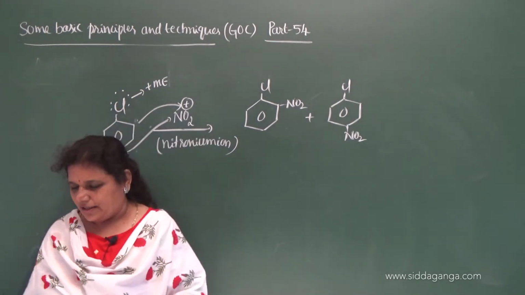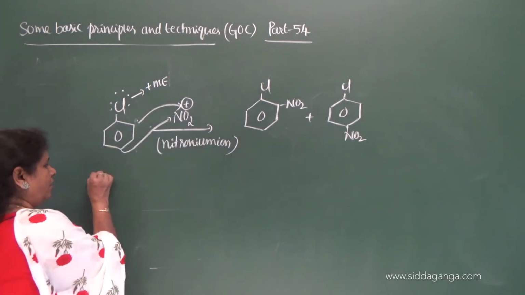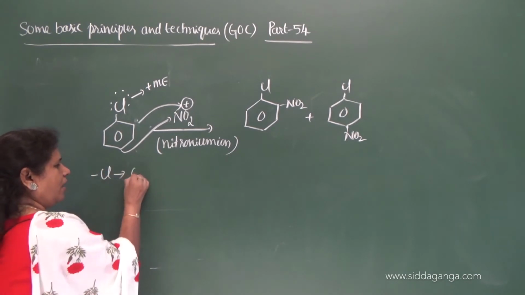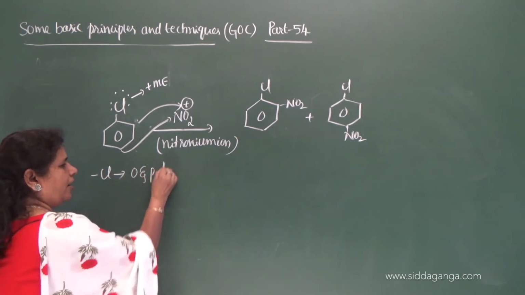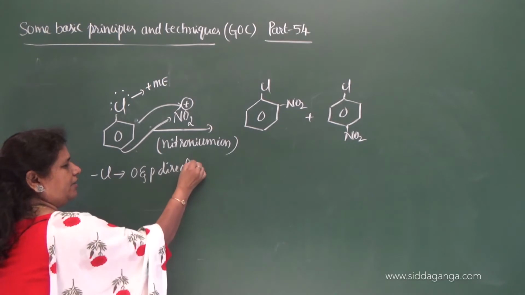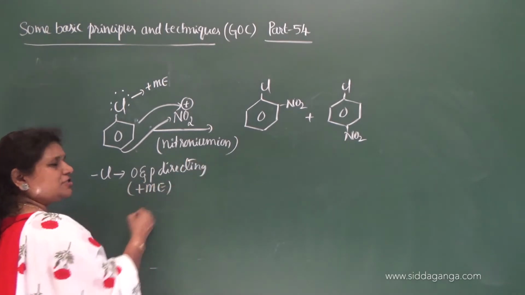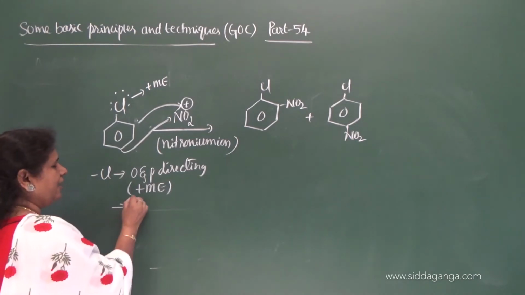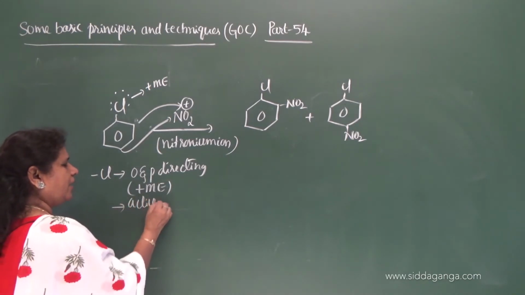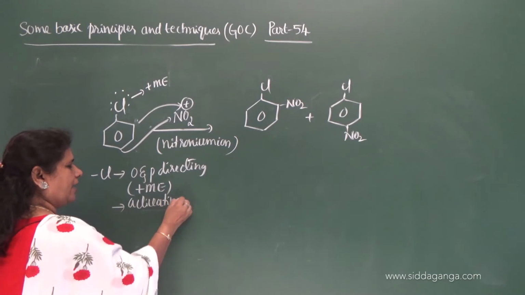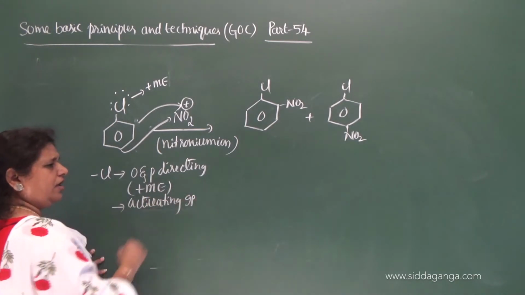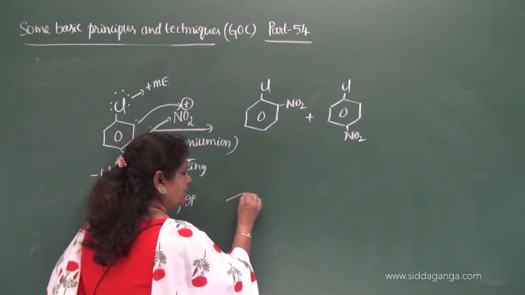Then you can say that the chlorine group is ortho and para directing. Why are they ortho and para directing? Because it exerts positive mesomeric effect. Secondly, it is an activating group. Okay. Now, let me give one more example here.